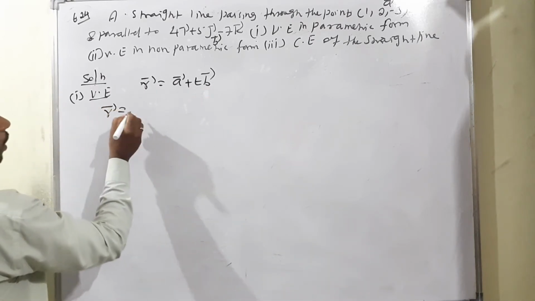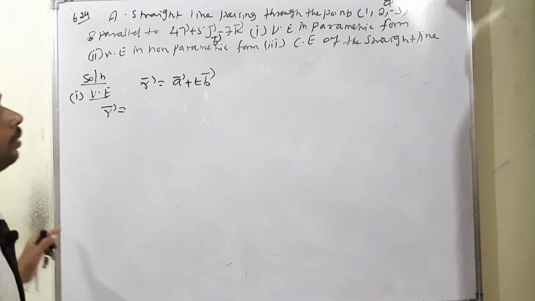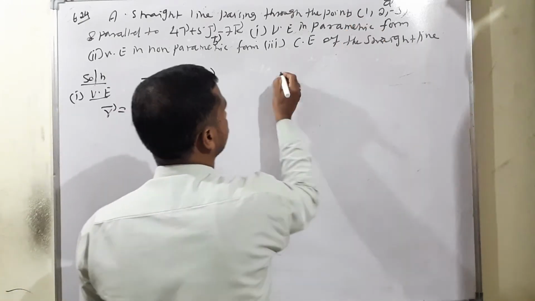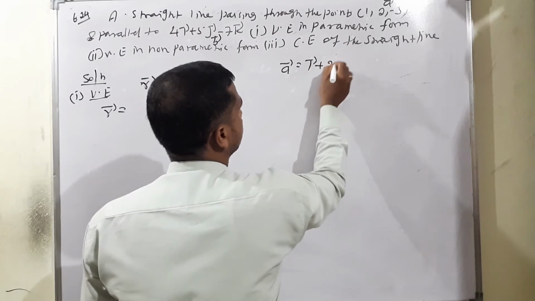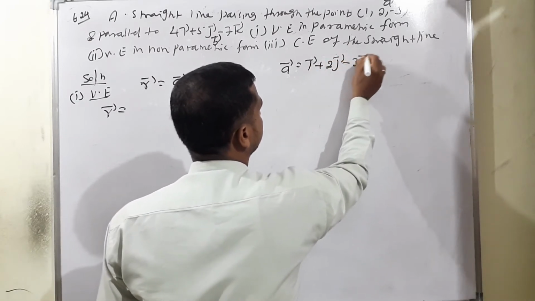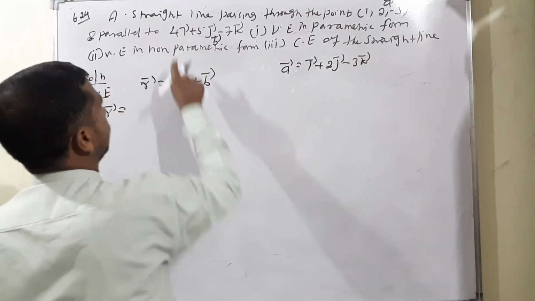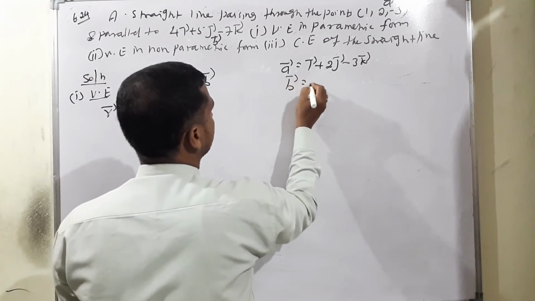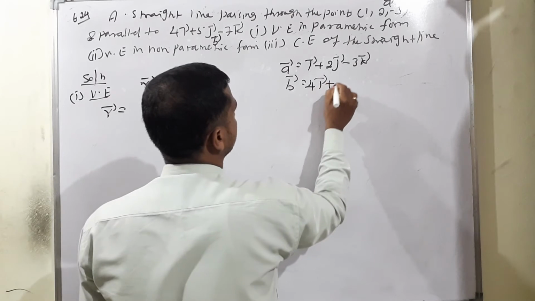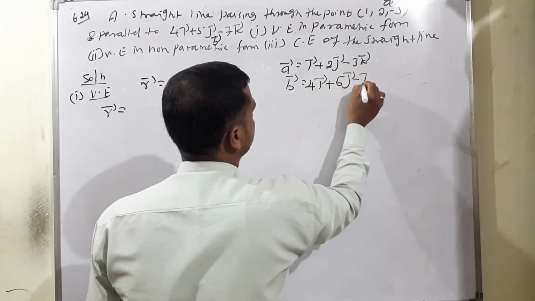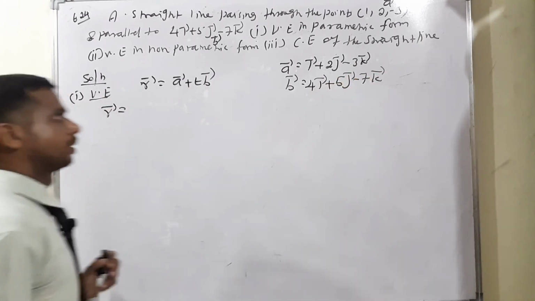Therefore, we can write r vector is equal to a vector plus t b vector. First we have to write a vector: a vector is equal to i vector plus 2j vector minus 3k vector. Then b vector is given: b vector is equal to 4i vector plus 5j vector minus 7k vector.